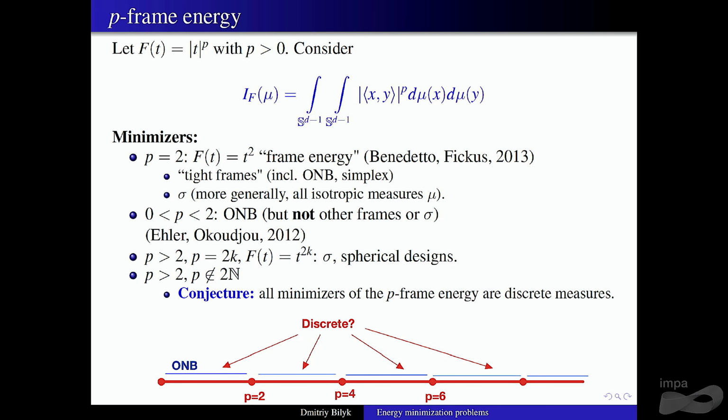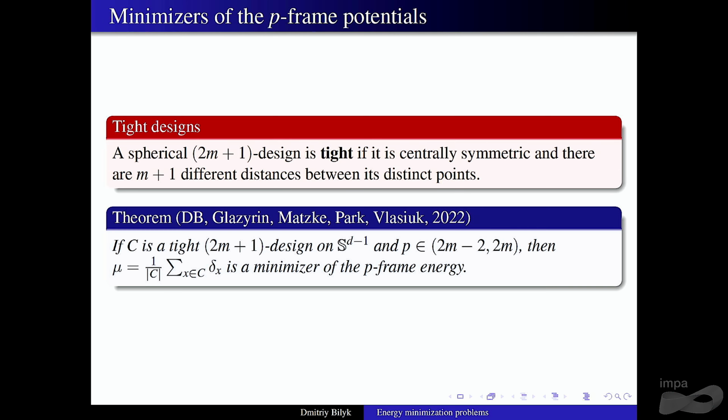In the last 6 minutes, I'm going to mention the theorem that we were able to prove. We still have a conjecture that it happens for all those intervals between even integers. We cannot yet prove the conjecture, but we can prove some partial results. In particular, this result says that if you have a tight design, the definition is here. It's not the original definition, but it's equivalent to it. Basically, tight designs are designs of the smallest possible cardinality.